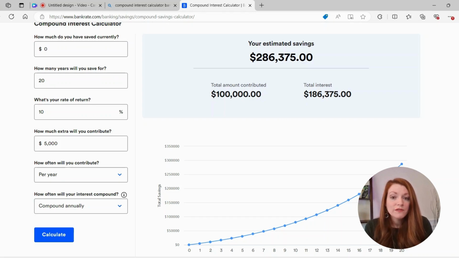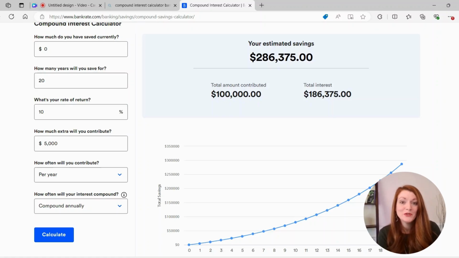You saved $100,000 of your own money, but you earned interest of almost double that. So now your account balance is $286,000. Do you see how incredible compound interest really is? And you see the effects that if you start saving when you're young, it can really, really add up.